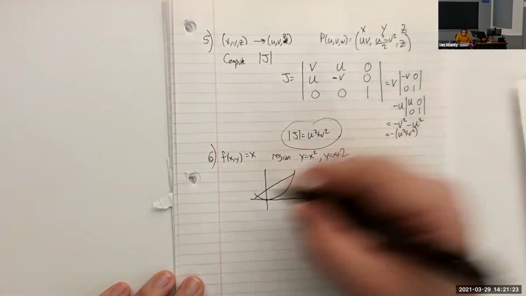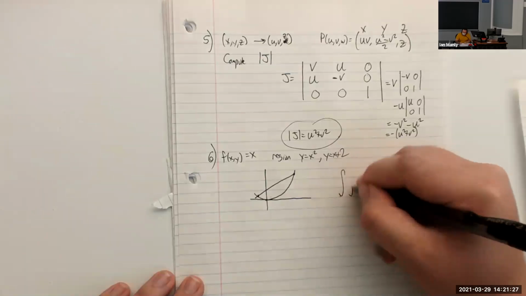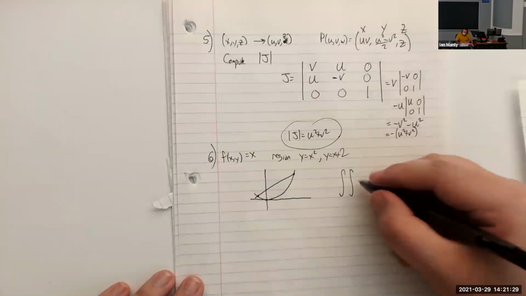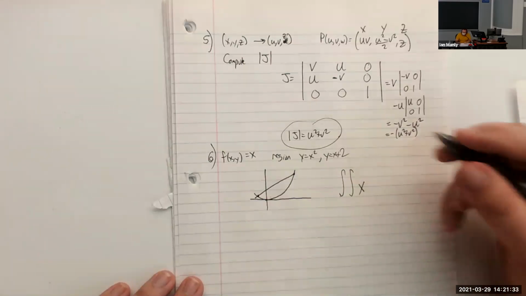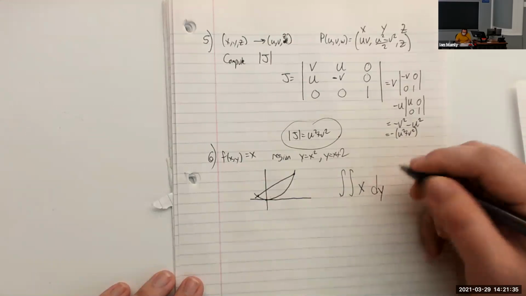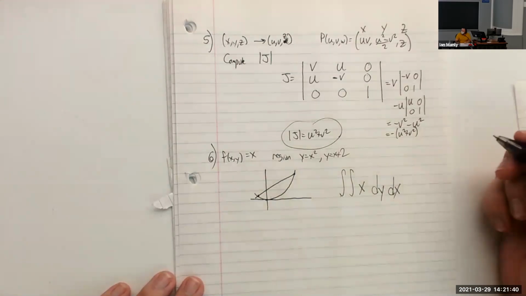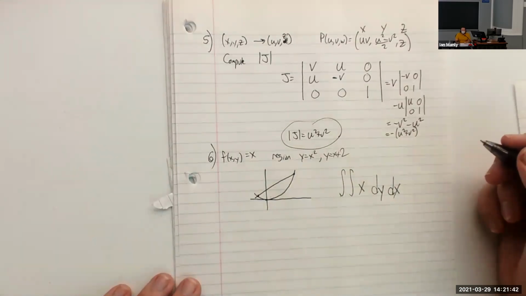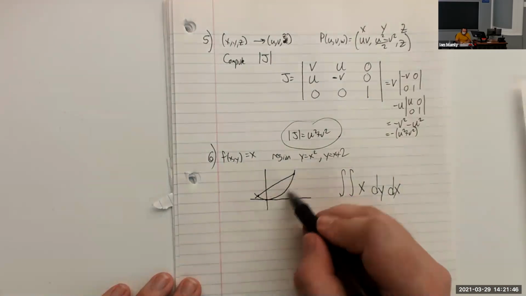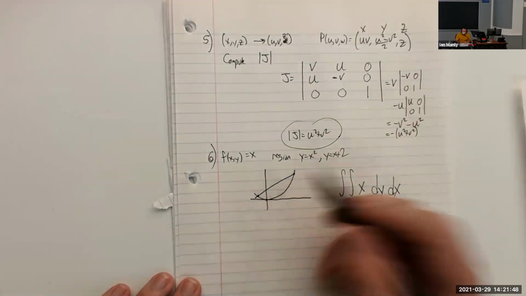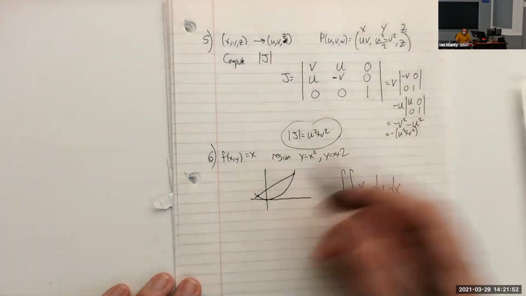All right. Let's go ahead and set up our integral here. So our integrand is x. And I think it'd be a bit more natural to do this with respect to y first, since we have our upper and lower y bounds. And then we can follow that up with x right here. So our lower bound for y is going to be x squared. That's the lower function in terms of y. And then our upper bound will be x plus 2.